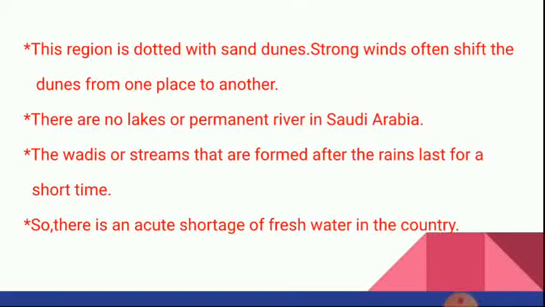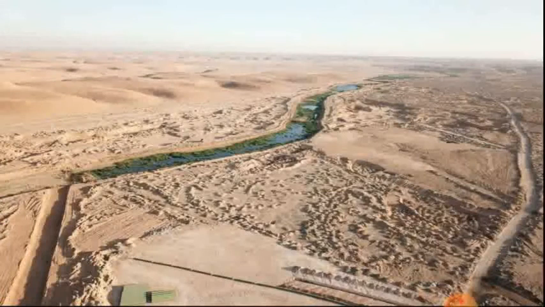There is an acute shortage of fresh water in the country. This is the wadis. Can you see how it looks?